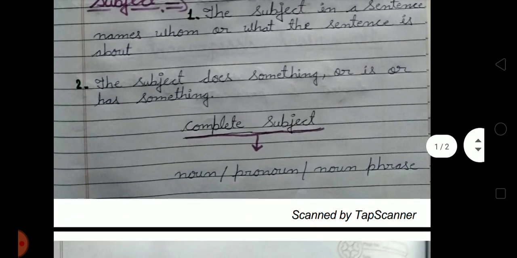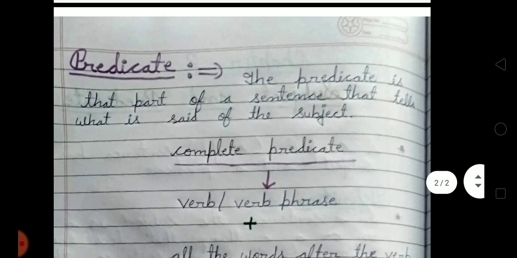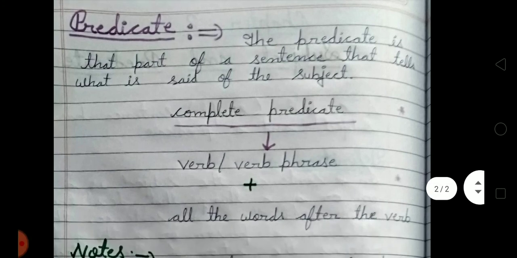A complete subject has a noun, pronoun and noun phrase. The predicate is that part of a sentence that tells what is said of the subject. And in a complete predicate, there is a verb or verb phrase plus all the words after the verb.